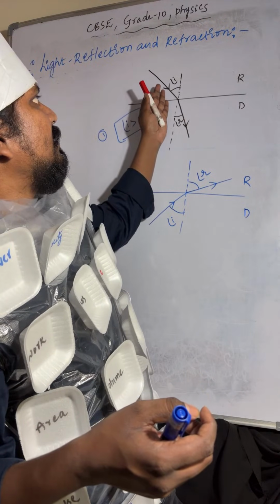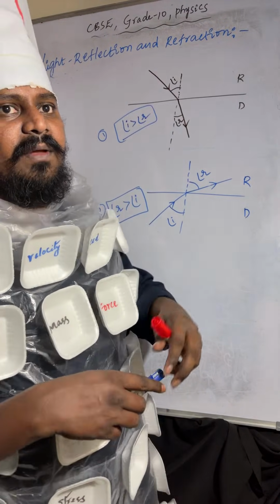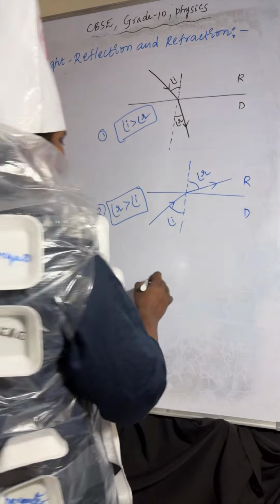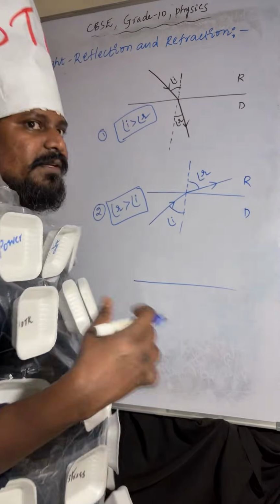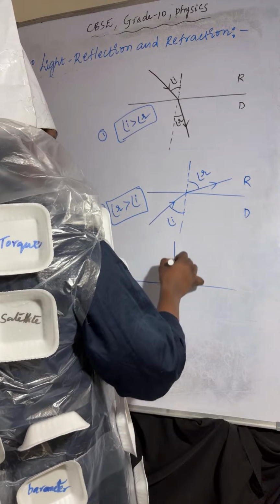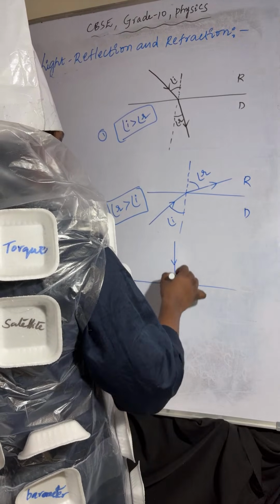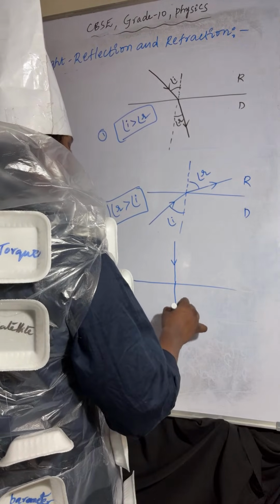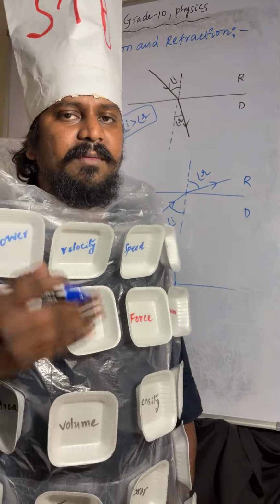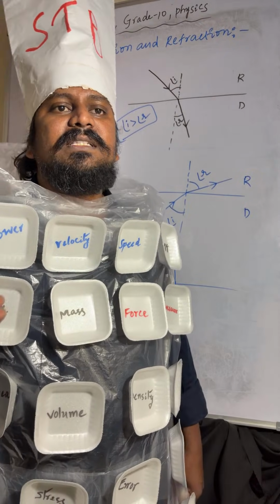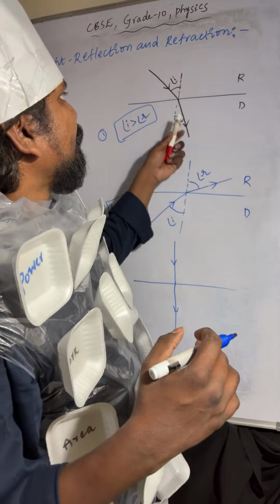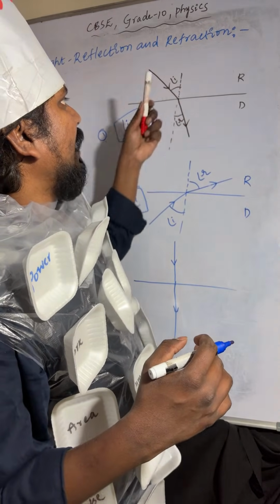If the light ray is passing along the normal line, no refraction takes place. So no deviation. The light ray moves in the same direction. So no deviation. Understood?